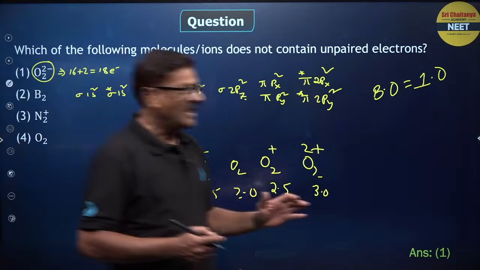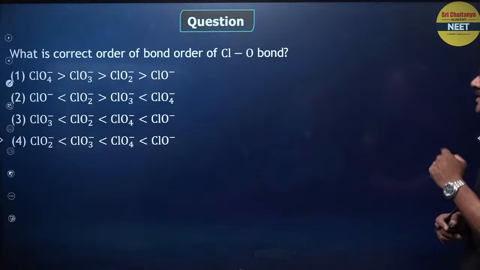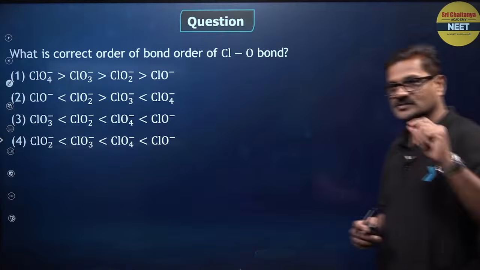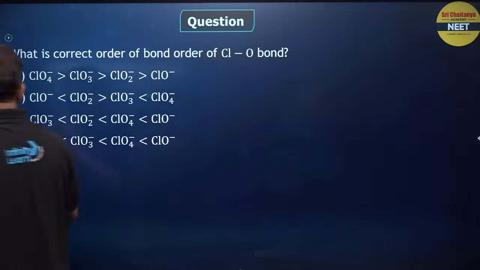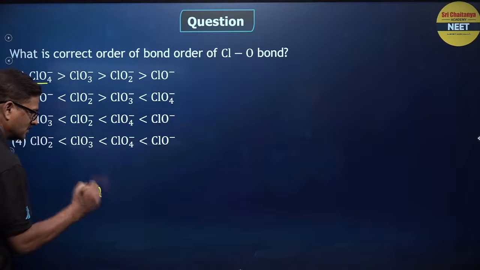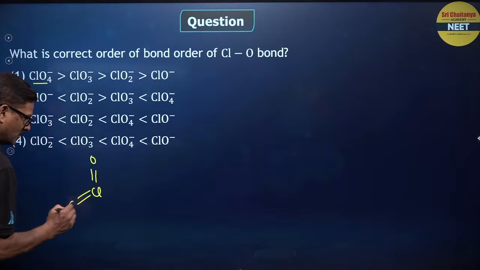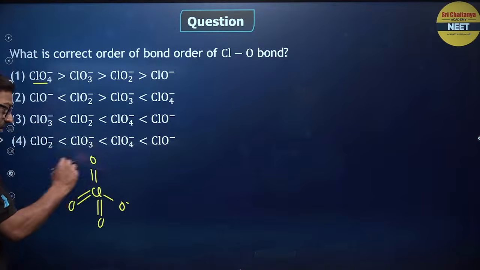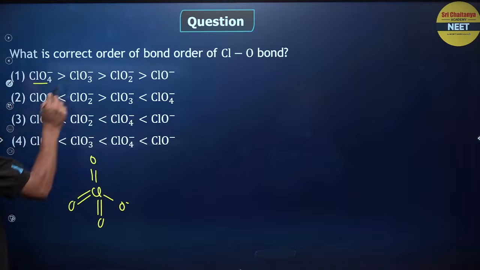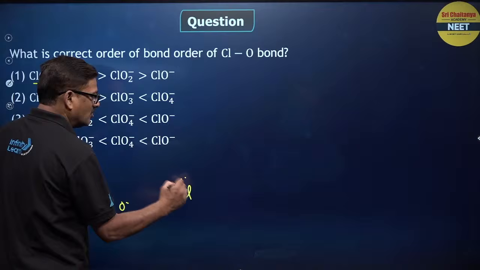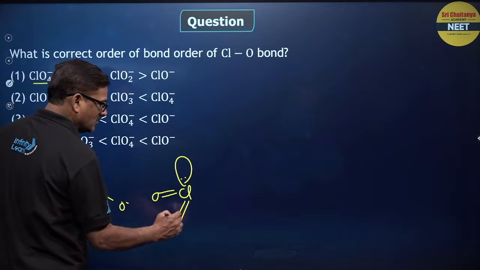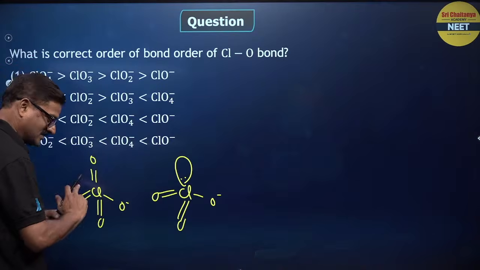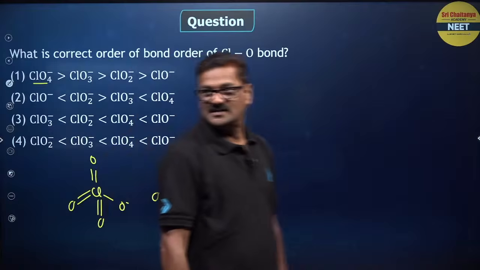So बच्चों, next moving ahead और एक क्वेश्चन है, what is the correct order of bond order of ClO minus? I am going to tell you ClO4 minus. So Cl double bond O, double bond O, double bond O, O minus, है ना? इसका जो है ना 4 रेजोनेटिंग इक्विवेलेंट स्ट्रक्चर होगा. ClO3 माइनस, Cl लोन पेयर है, डबल बॉन्ड O एंड O माइनस. इसका रेजोनेंस इससे कम होगा, राइट?